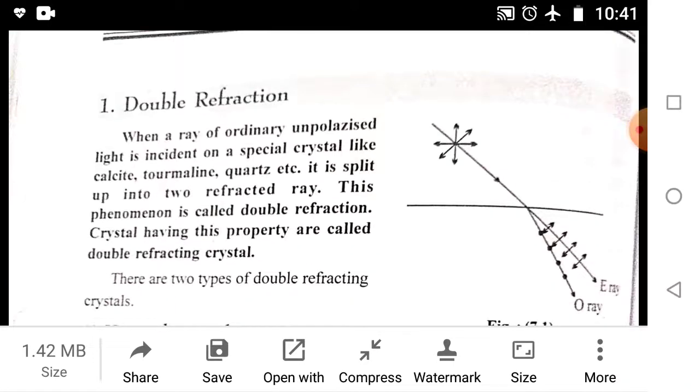As the name suggests, when a ray of ordinary unpolarized light is incident on a special crystal like calcite, tourmaline, quartz, etc., it is split up into two refracted rays. This phenomenon is called double refraction. Crystals having this property are called double refracting crystals.